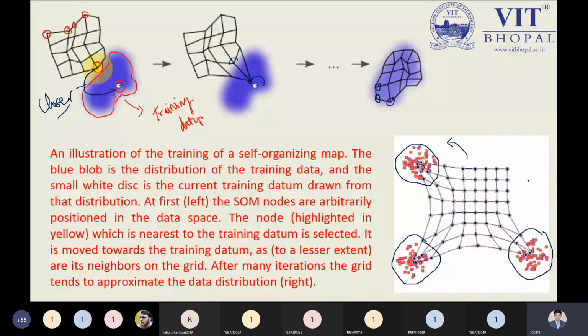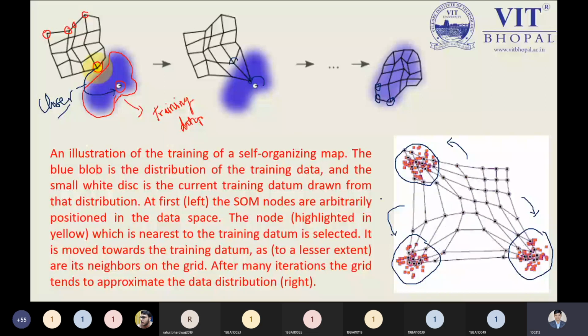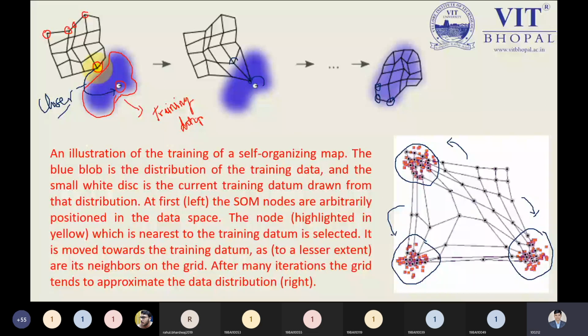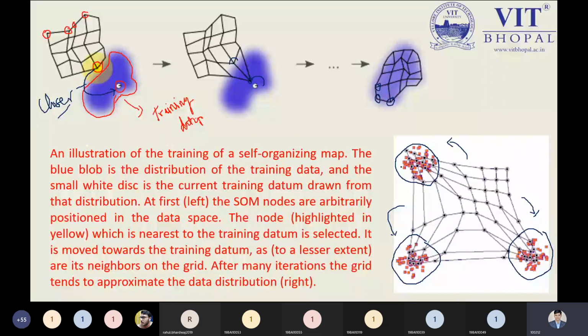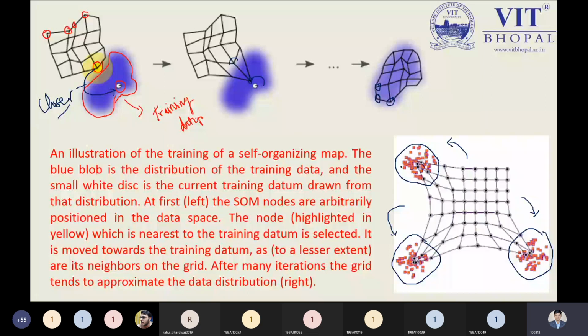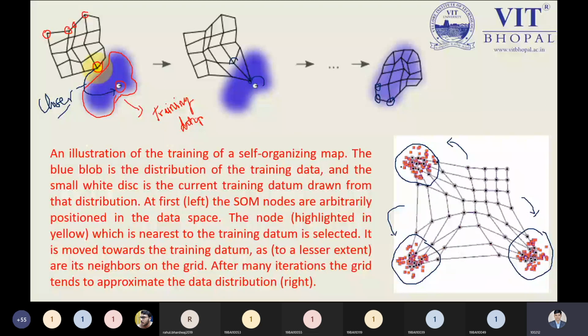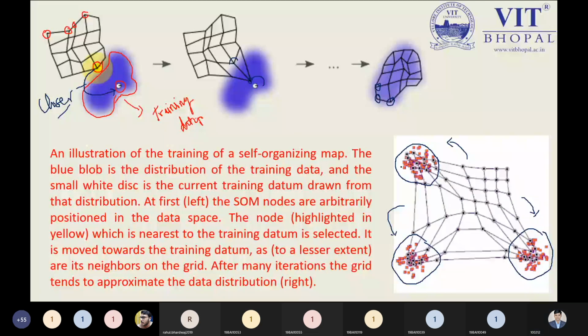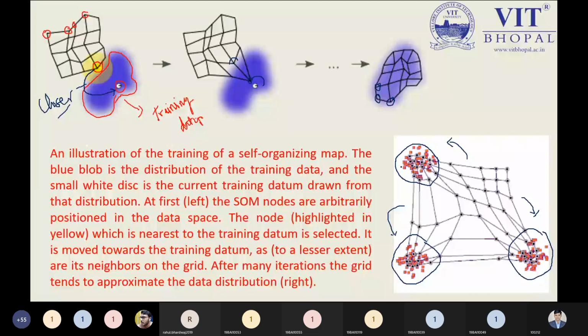And this is the functionality of the SOM, that is the self-organizing map, in an animated way. What we are doing is following the training data as input features. So our network is adjusting toward the input features. And that is a simple example. Now, is this example clear to all? Yes, sir.